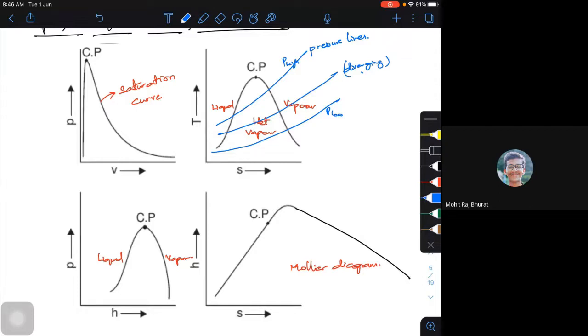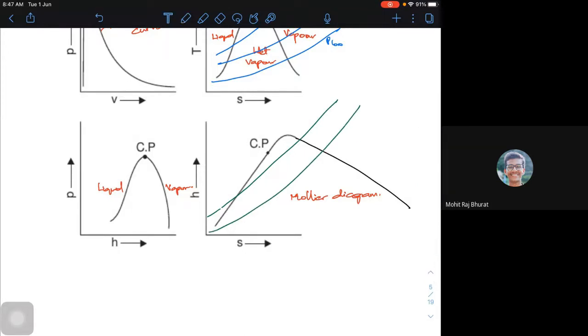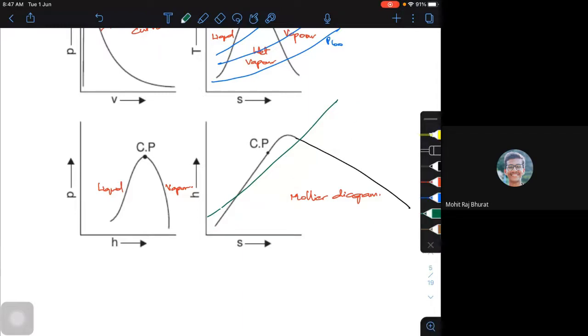Now, what will happen in the case of the HS diagram? In the HS diagram also, your pressure lines will be going something like this. They are also diverging. And what about the constant volume lines? The constant volume lines will be a little flatter. The diverging will happen after the saturation line. So this is my saturation line, the saturation curve.